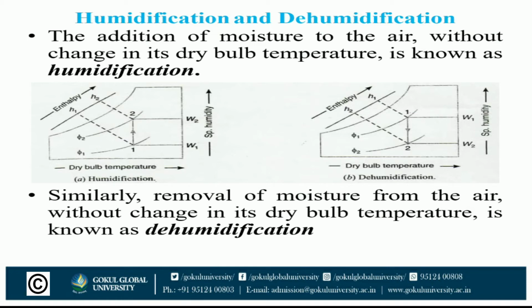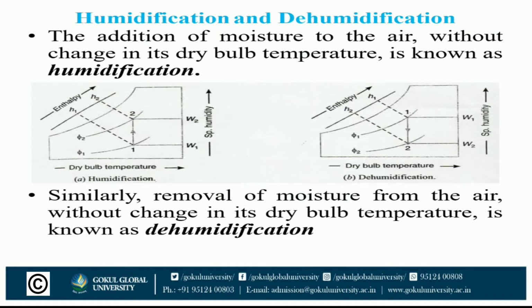The heat added during humidification process and heat removed during dehumidification process is shown on psychrometric chart. In humidification process, the relative humidity increases from phi1 to phi2 and specific humidity also increases from W1 to W2.